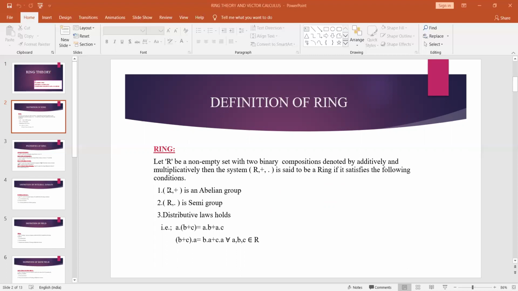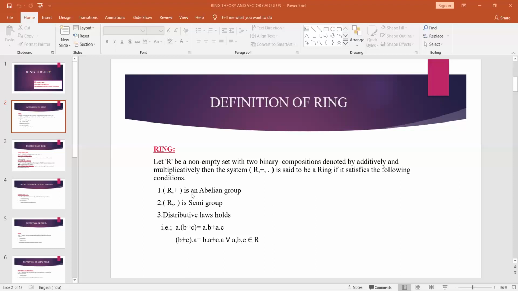Number one, (R, +) is an abelian group. In an abelian group, we have five conditions: closure property, associative property, existence of identity, existence of inverse, and commutative property. Coming to the second one, (R, ·) is a semigroup. Once again in a semigroup, we have two conditions: one is closure property and the second one is associative property.